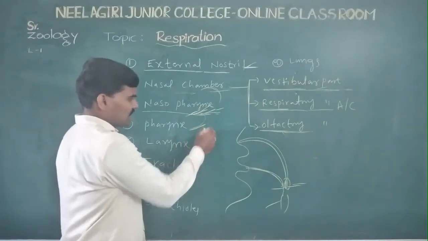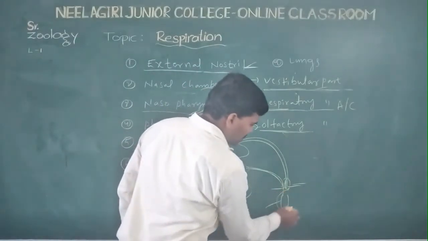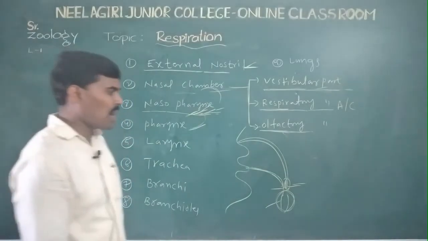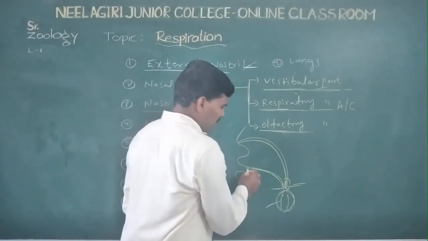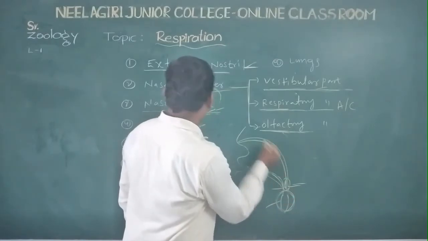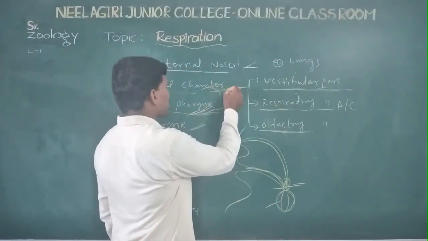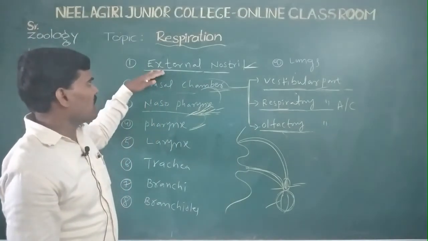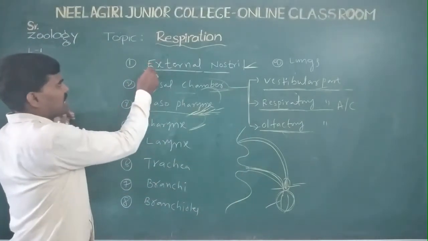The pharynx is the junction part, the common part, above which is the nasopharynx or nasal chamber. The nasal chamber has external nostrils and internal nostrils.